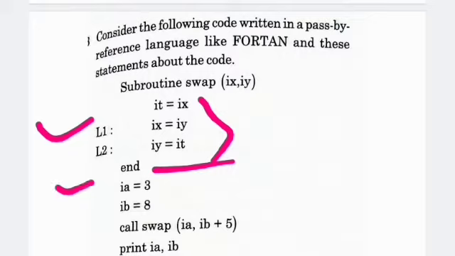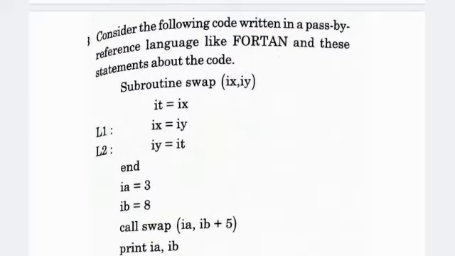And here the value ia is equal to 3 and ib equal to 8. Now call swap(ia, ib + 5), then print the values of ia and ib.